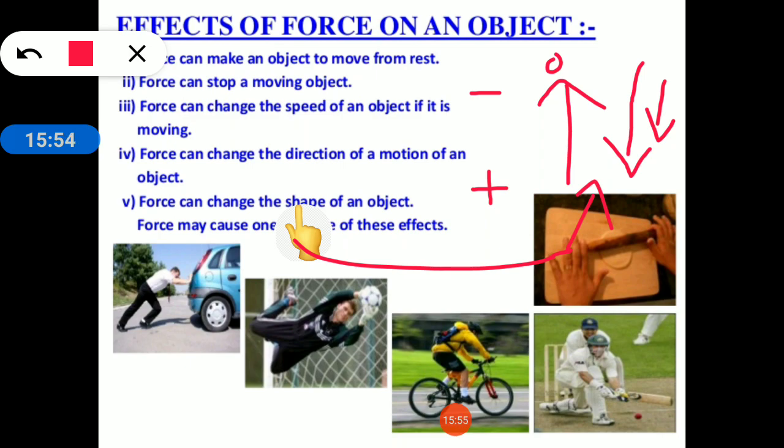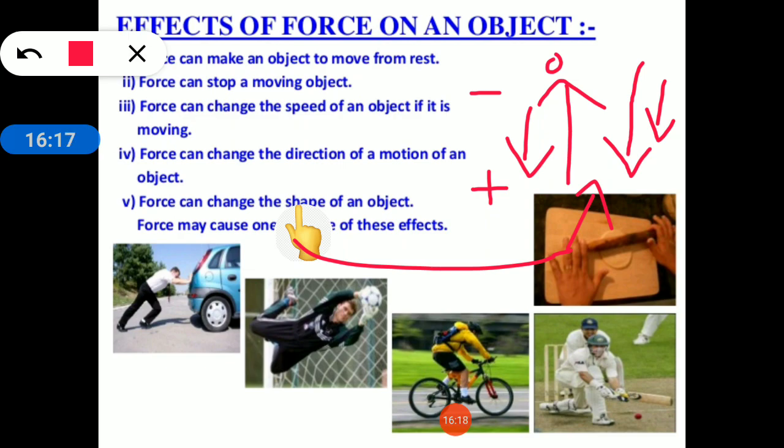But in the first case, when we are throwing the ball upward, what are we doing? The force of gravity is in the downward direction, but we are applying the force on the ball opposite to the force of gravity, that is from down to up. So in this case, what happens? The speed of the ball is decreasing.